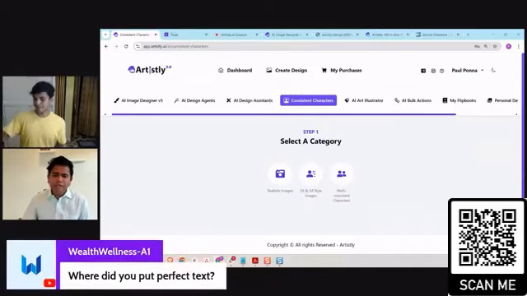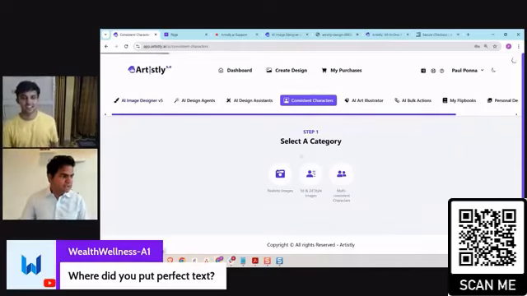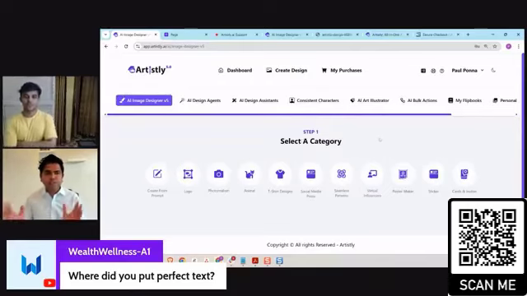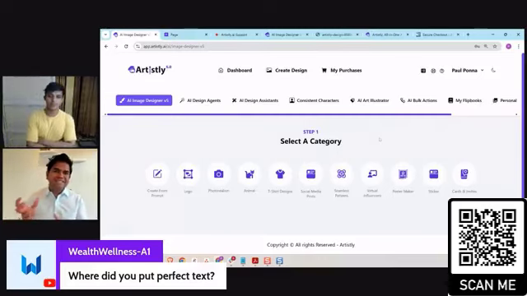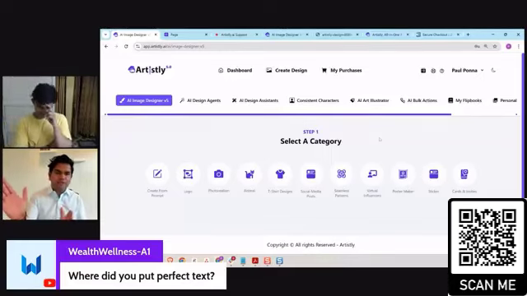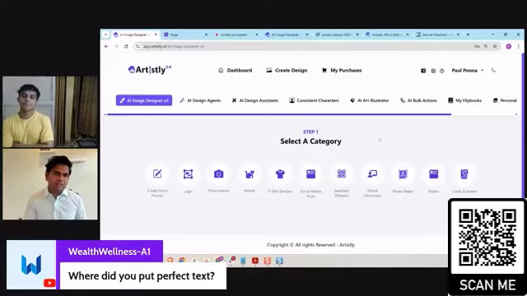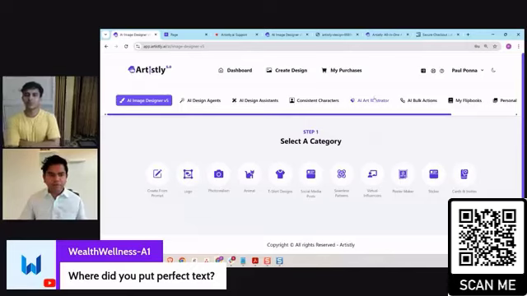Now, where did you put perfect text? Excellent question. This is what I was looking for. The idea was, initially, when we put perfect text, this is exactly what I was referring to. When we did perfect text, it was 2 sections, okay? Why did we do that? Well, for us, perfect text used a different system to generate perfect text. So when you did that, it generated it from a different system. And in the case of normal AI designer, it generated from a different system. There were 2 different systems that went through it. Now we merged them together. Okay, does that make sense now? So you don't have to worry about whether it is going to have perfect text or not. It's going to be perfect text regardless of whatever image you design.